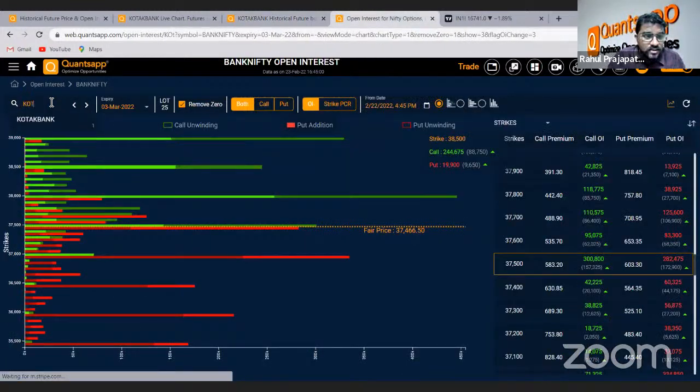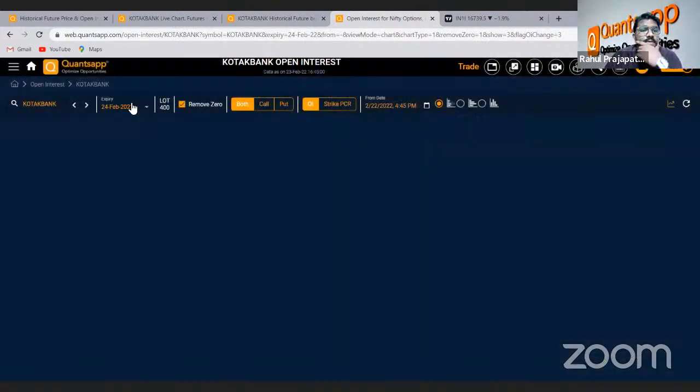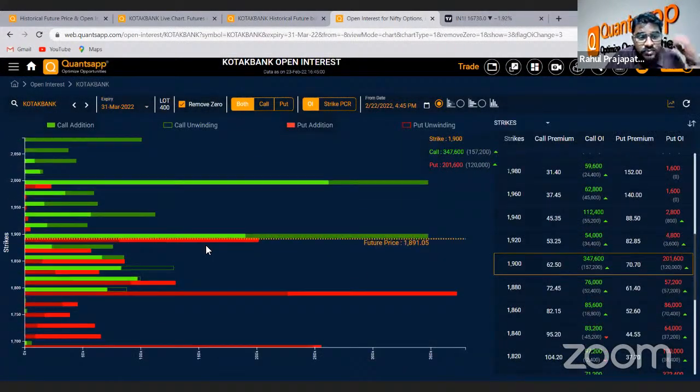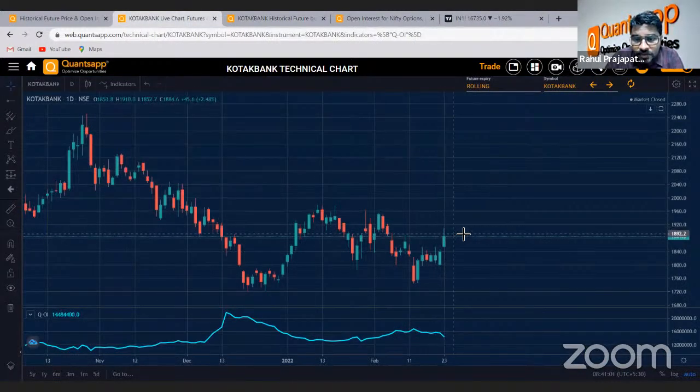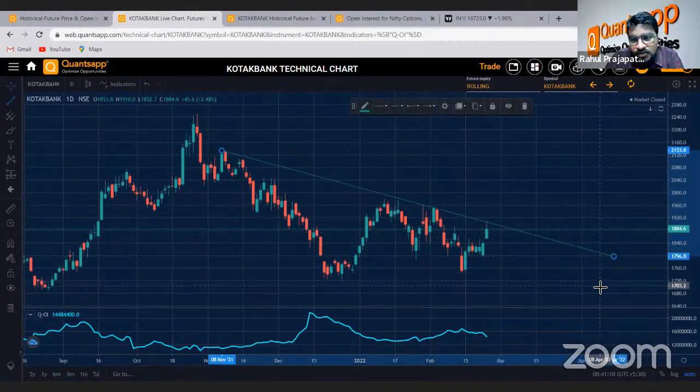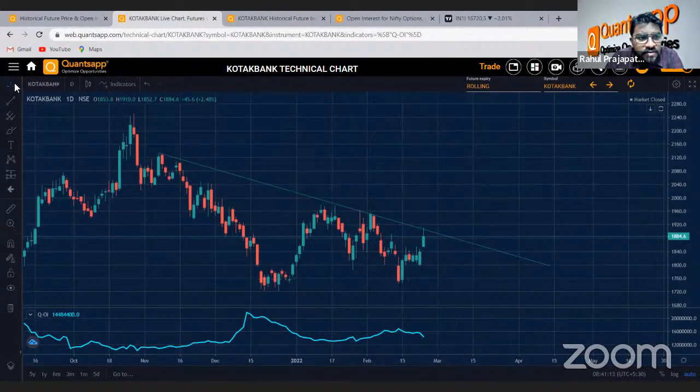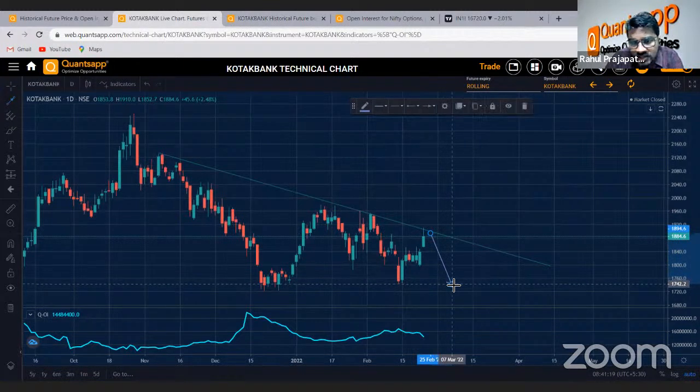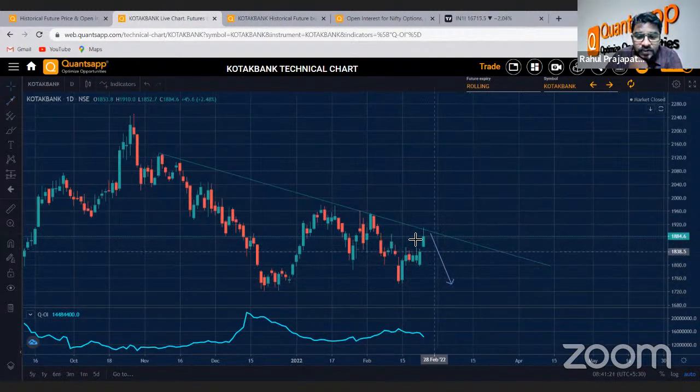And if we go and check here for next expiry, 1900 is the highest call level, which is where the stock is probably trading right now, also 1890. So it is taking resistance at this level. If you see the technical chart, the stock is taking resistance somewhere around 1900 levels only, and you can see there is a trend line also there. Any further downfall from here would probably take the stock back to the same levels. I'm anticipating 1750 levels in this particular stock again.